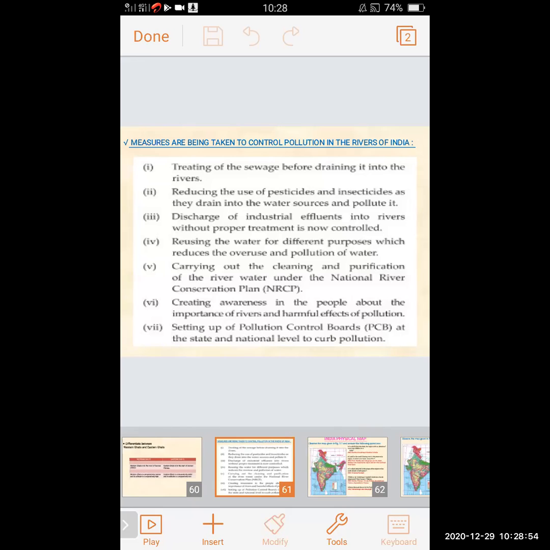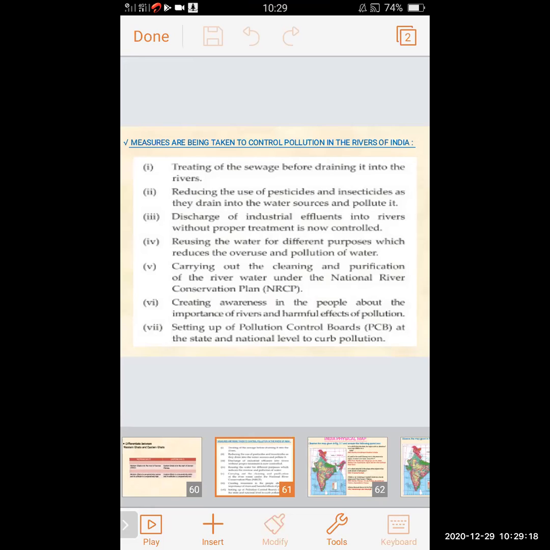Setting up of pollution control boards. PCB means pollution control boards at the state and national level to curb pollution. So these are the boards which are to be set up at the state and the national level to stop the pollution, and this board can create awareness among the people also. So the main thing is awareness that should be created.